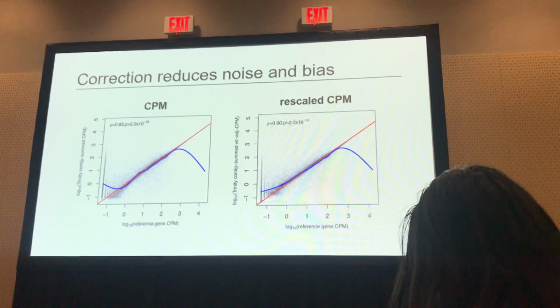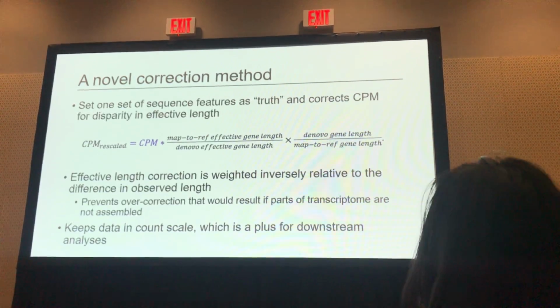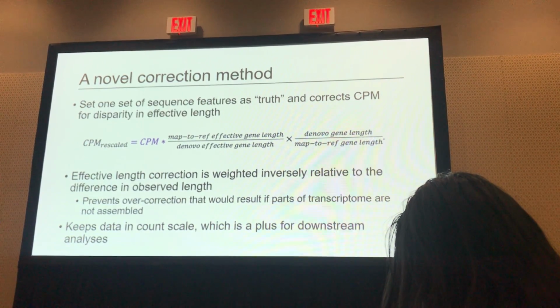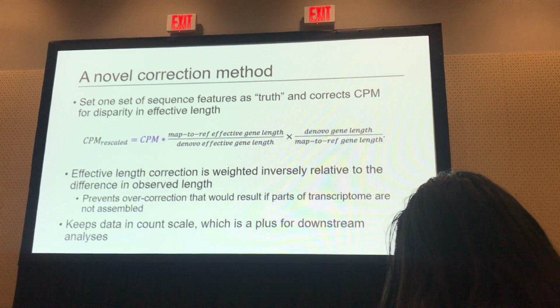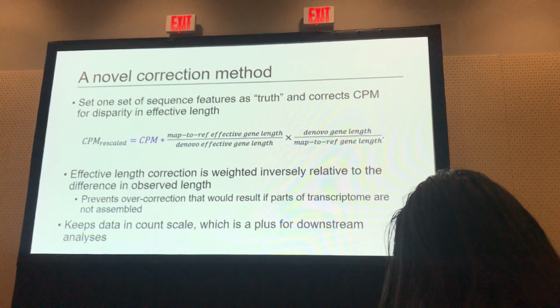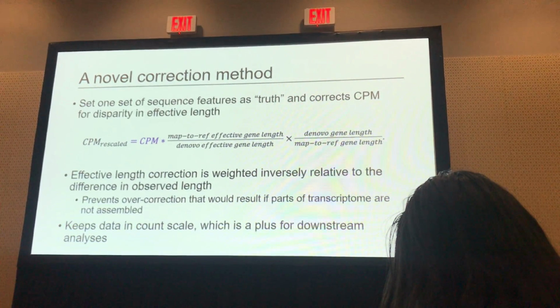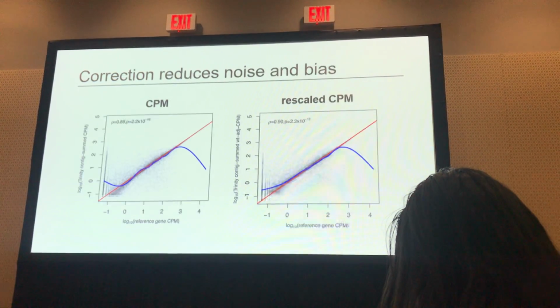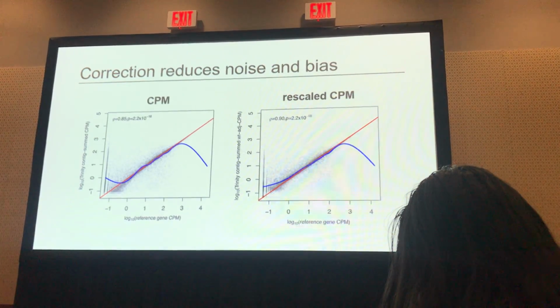The first scalar accounts for this difference in gene length, and the second accounts for the true length you've recovered. And this also keeps the data in count scale, which is kind of nice because things like limit take CPM to 0. And hey, bias is reduced.